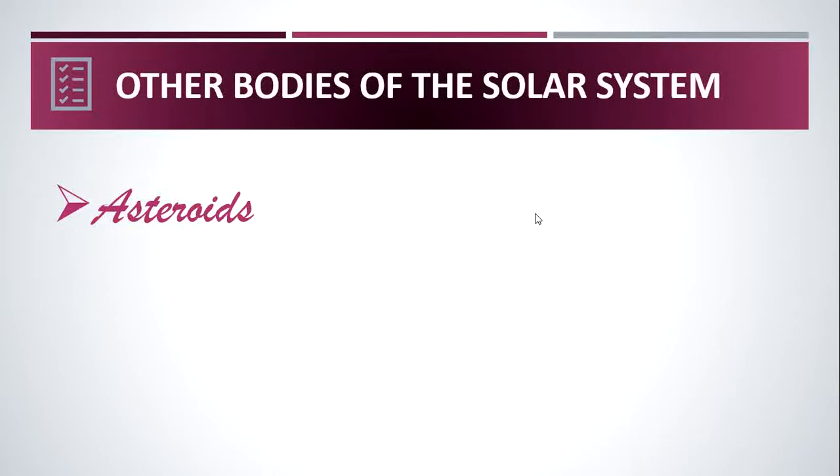These are called asteroids. Comets are lumps of dust and ice that revolve around the Sun in highly elliptical orbits. Their period of revolution is very long. When approaching the Sun, a comet vaporizes and forms a head and tail. Some of the biggest comets ever seen had tails 160 million, that is 16 crores kilometer long.